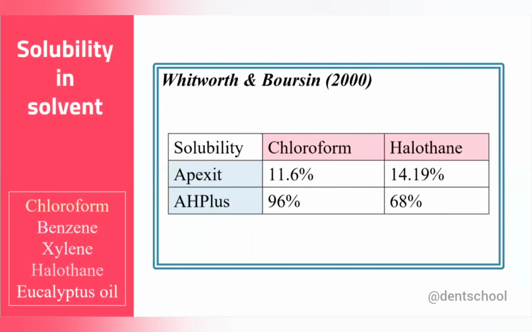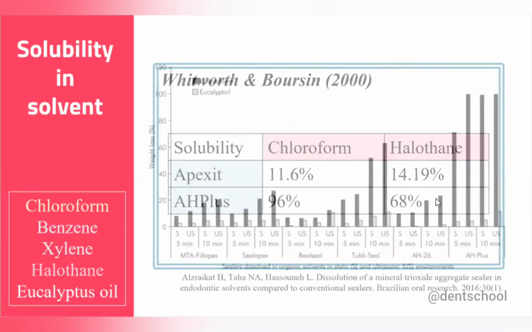If you see the solubility in solvent, we need this property to remove the material in cases of retreatment. Okay, so there are certain solvents: chloroform, benzene, xylene, halothane, and eucalyptus oil. Here you can see the remaining component of the sealer. In Apexit you can see that it was more soluble than resin based sealer, particularly in chloroform.